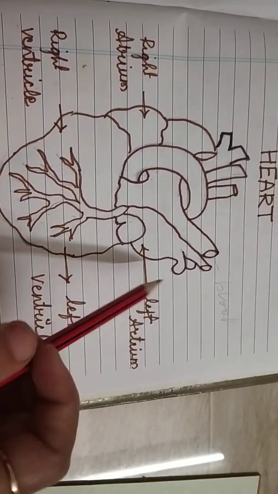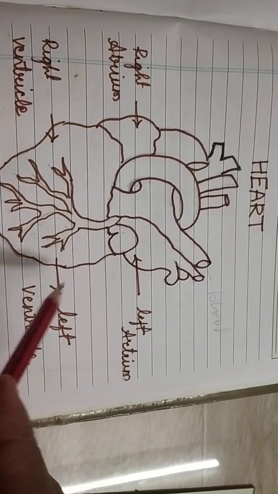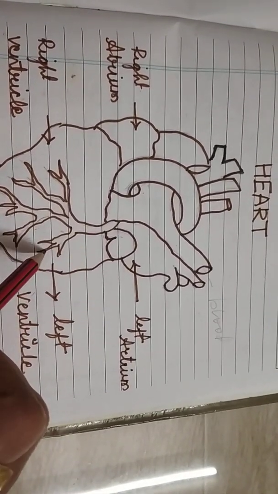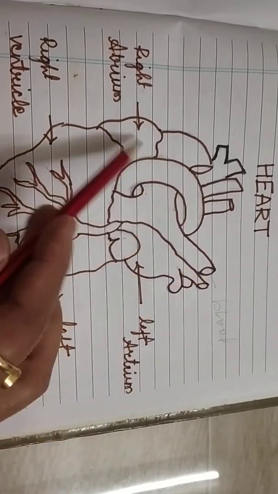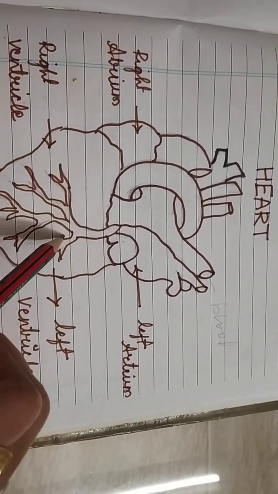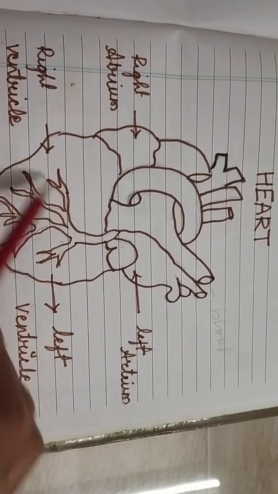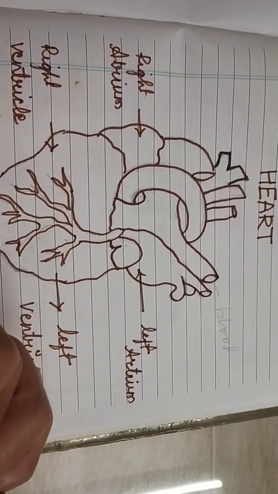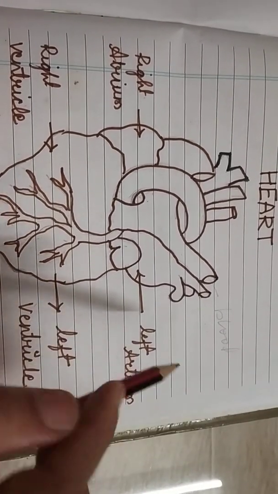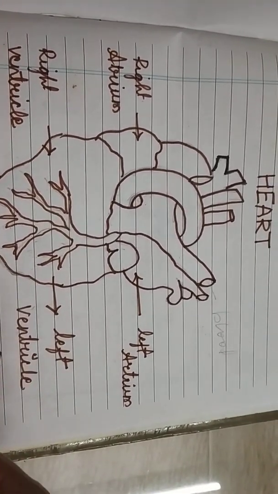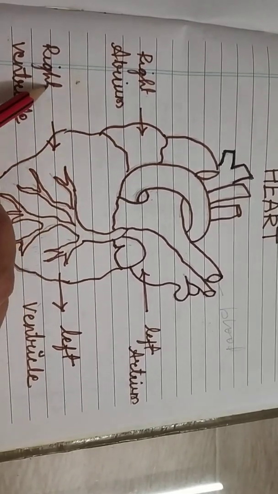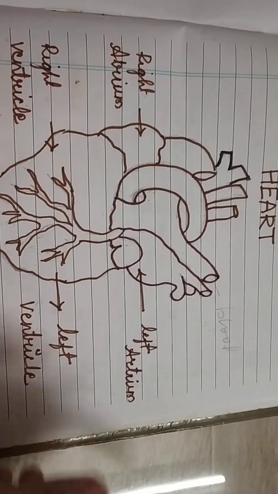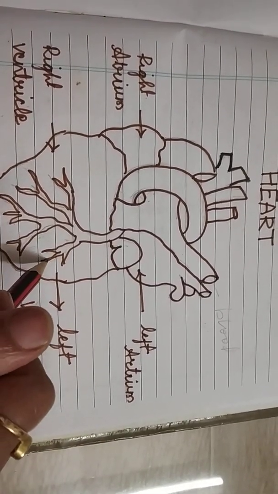Okay students, this is the structure of our heart, and the heart is the main part of the circulatory system. What is the function of the heart? To carry blood to the various parts of the body, and the heart is divided into 4 chambers: left atrium, left ventricle, right atrium, right ventricle. Read this point of the circulatory system again and